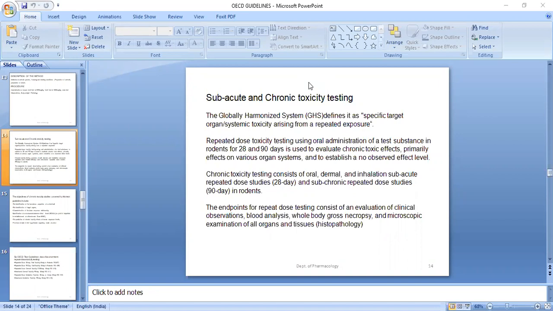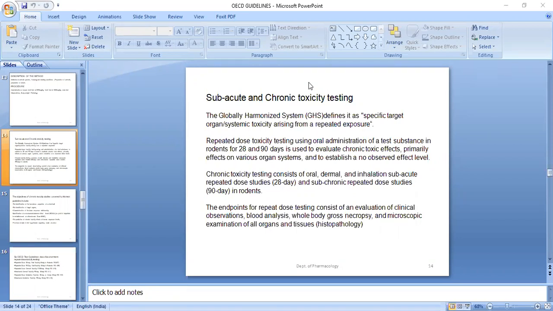You have to be on time. If you have started your dose at 10 o'clock, then for the next 90 days, if you are doing a chronic toxicity study, you have to dose at 10 o'clock only. It should not be 10:30 or anything. Fix this in your mind.